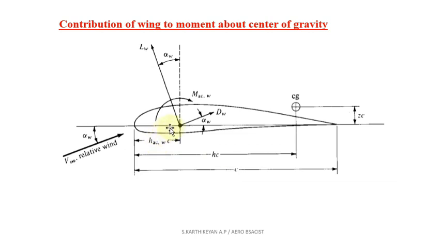You have to make the points related to the wing diagram very clear, because based on this we are going to derive the whole equation. So make sure you are familiar with all the terms.